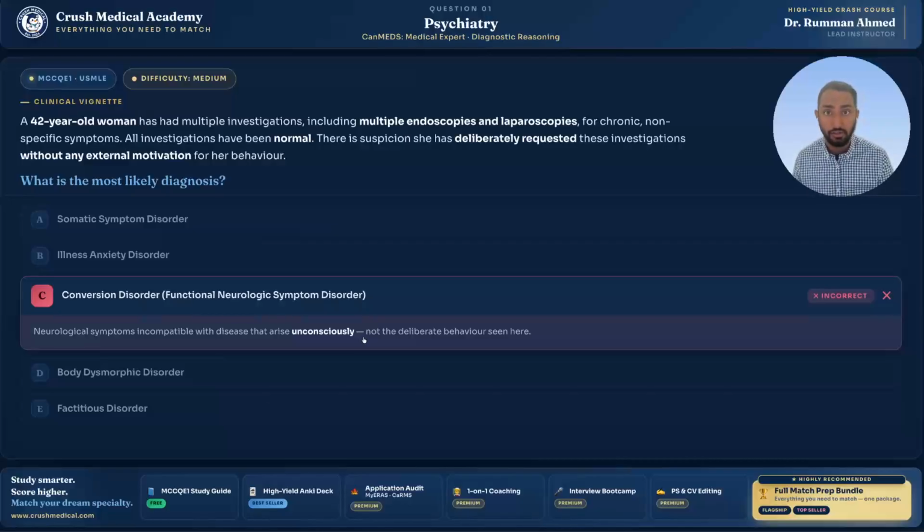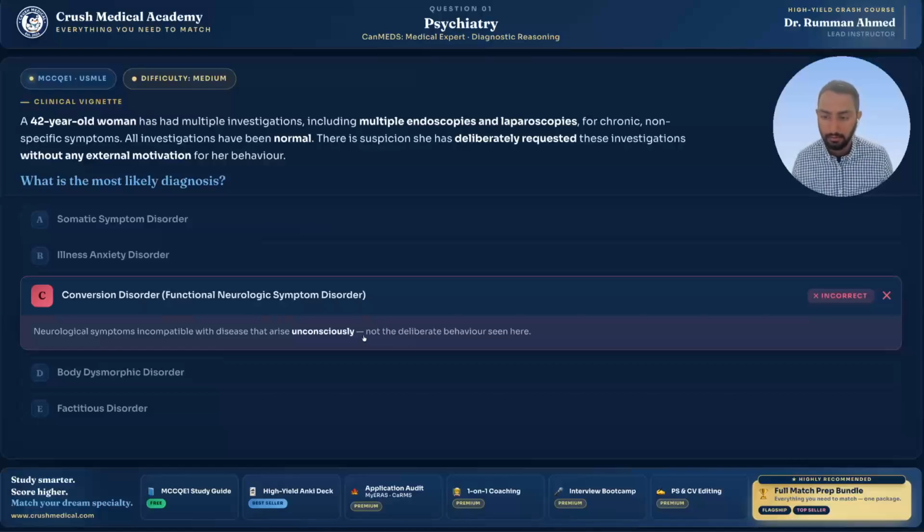Based on that stressor, they now develop some functional neurological deficits, right? So they might say they're experiencing blindness out of their left eye for the past 2 weeks, or foot drop over the past several weeks since the onset of that stressor. That's typically how conversion disorder would present on the boards.